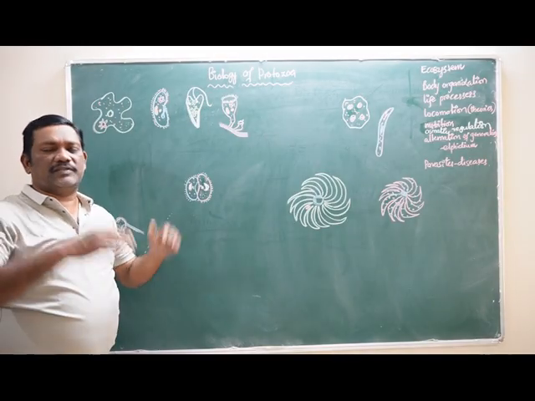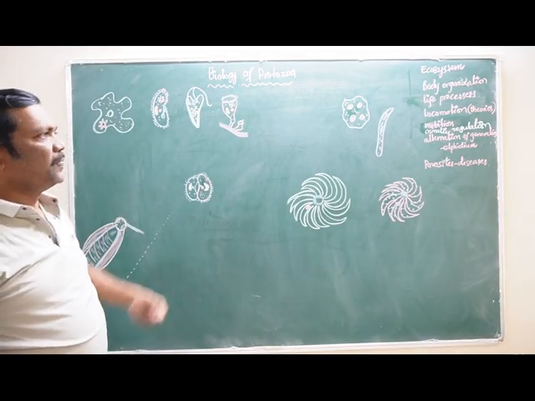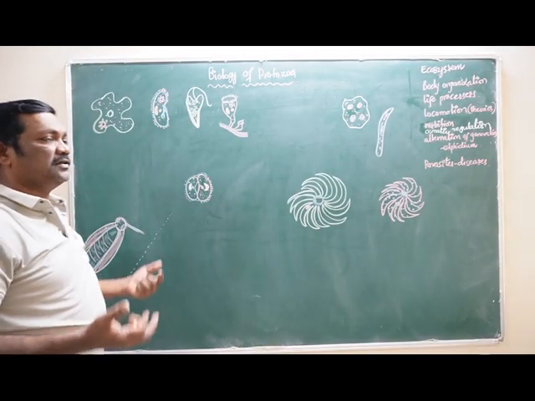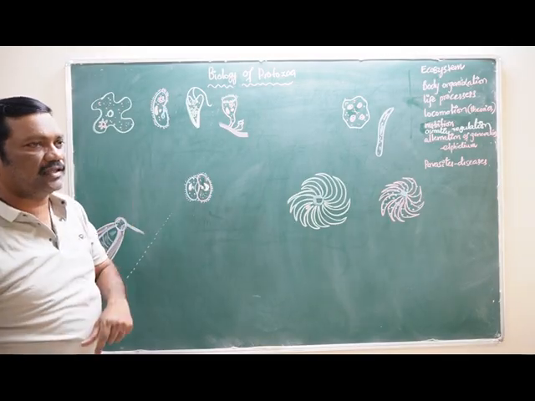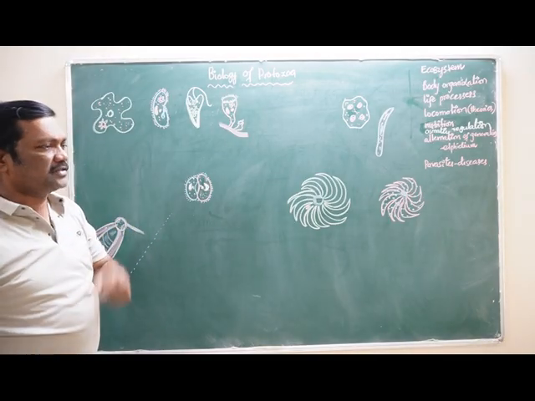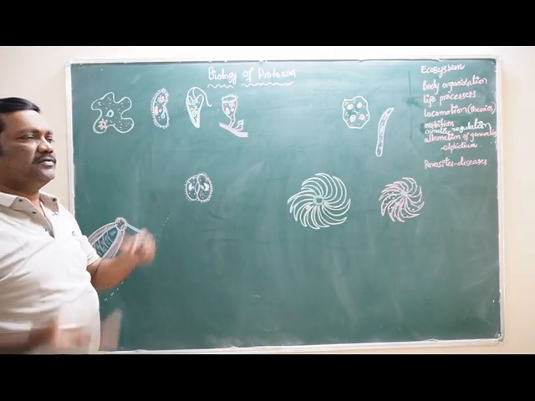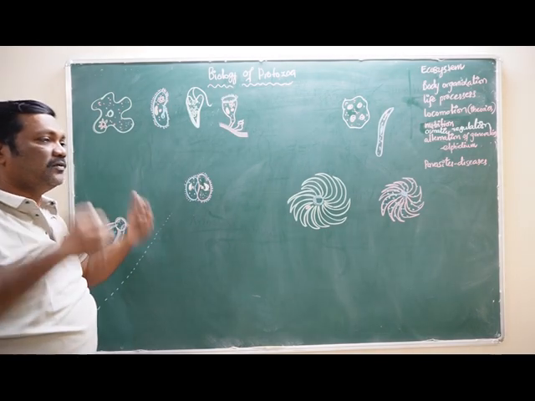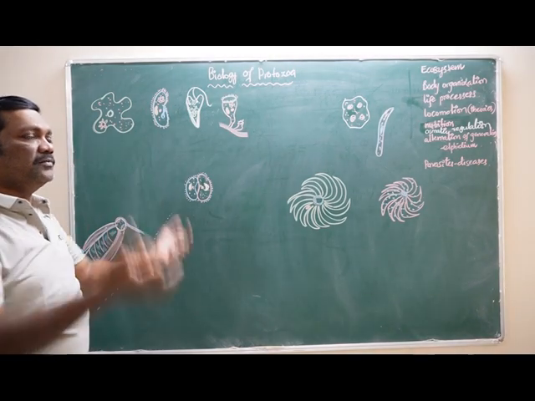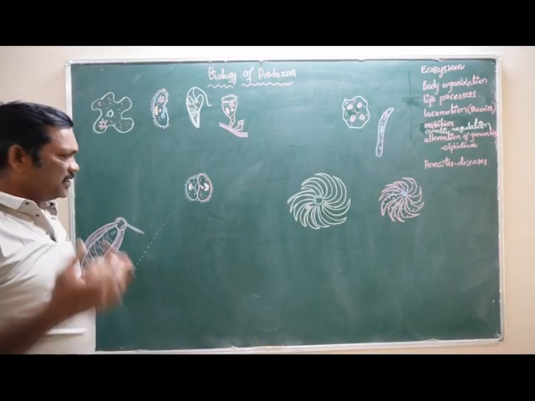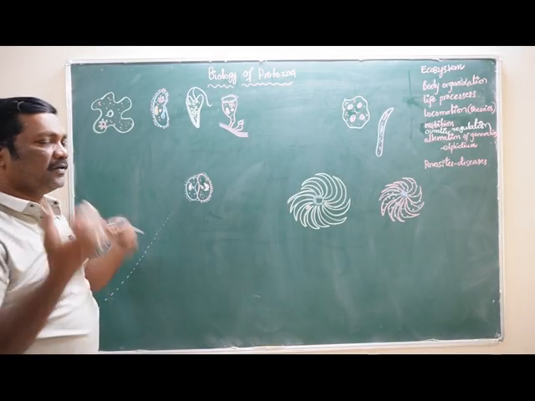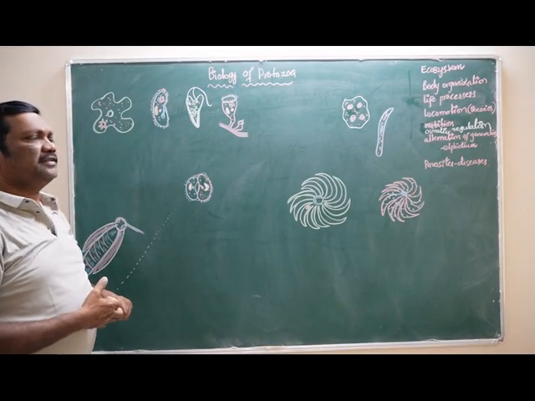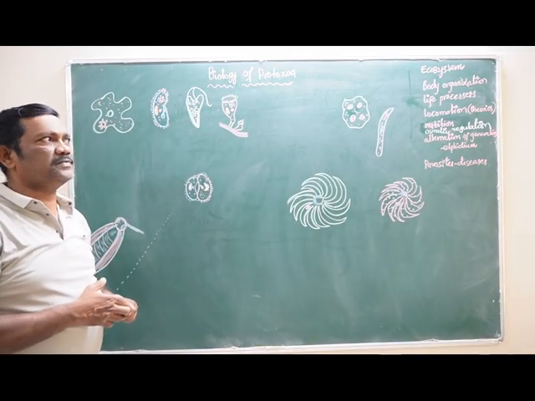And life processes. This is our main discussion. What are the life processes in this? How is the digestive system? How is the food material digested? What is the circulatory system present in the protozoans? Excretory system in the protozoans, reproductive system in the protozoans. What are the locomotory organs? Different types of locomotory organs. How are the locomotory organs useful to move the animal? Are there any sedentary animals in these organisms? What type of reproductive mechanisms are present in the protozoans? That is our main discussion, and the locomotory organs we have to focus on specially.